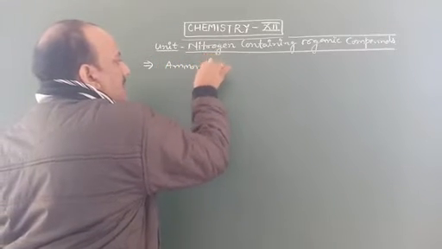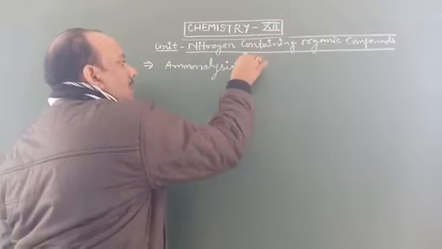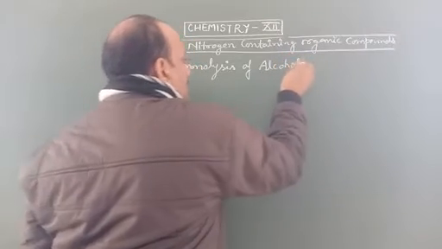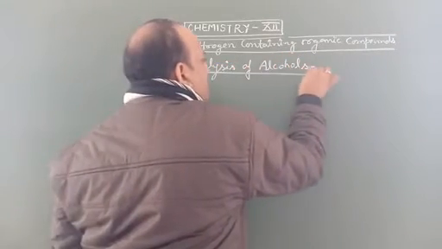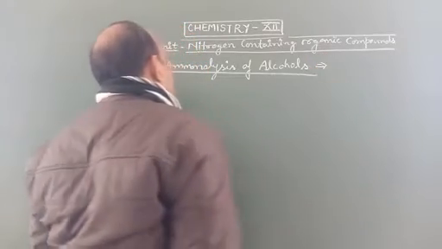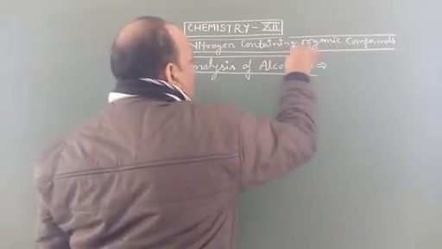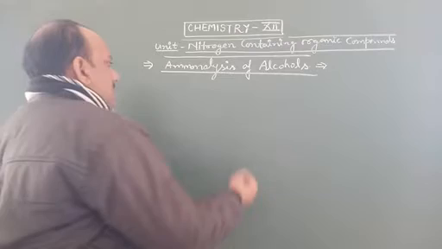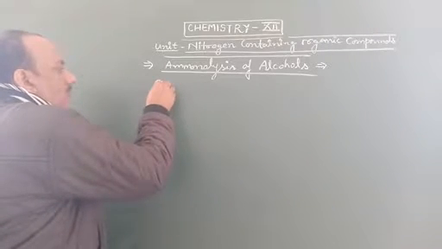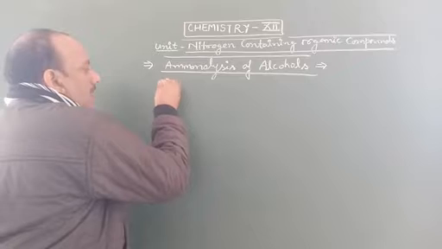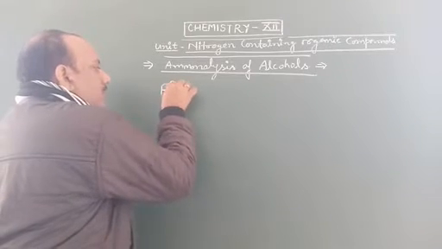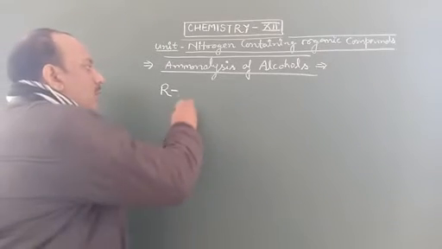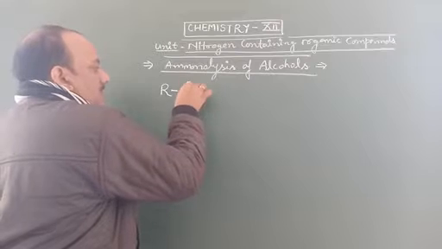ammonolysis of alcohols. It is the last preparation step of amines. In it, we make amines from alcohol. You know that the simple formula of 1 degree alcohol or monohydric alcohol is ROH.